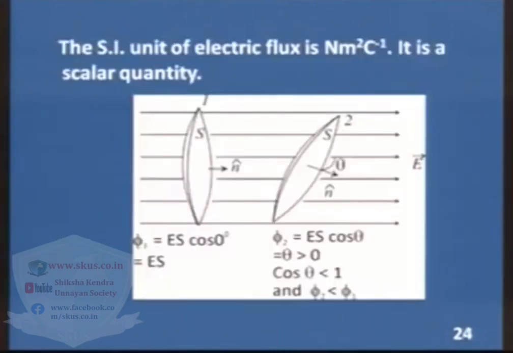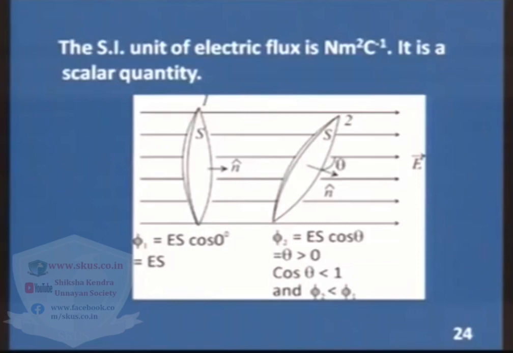In this diagram, electric field lines are representing electric field intensity and two surfaces are held. One surface has normal in the direction of field, so theta is 0 and the flux is maximum. The same surface is tilted by angle theta, so normal makes an angle theta with the direction of field, so it is not equal to 0, it is little more than 0, and when theta is greater than 0, cos theta will be less than 1 and the flux will be less than its maximum value. That is why phi 2, the flux of the second surface, is less than the flux of the first surface.